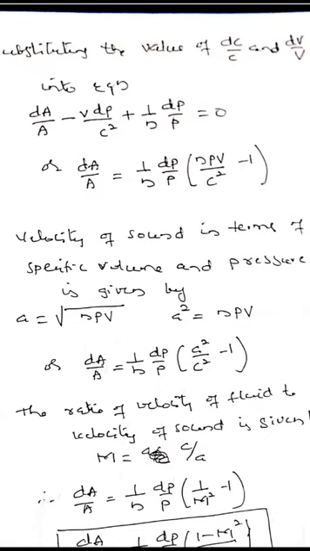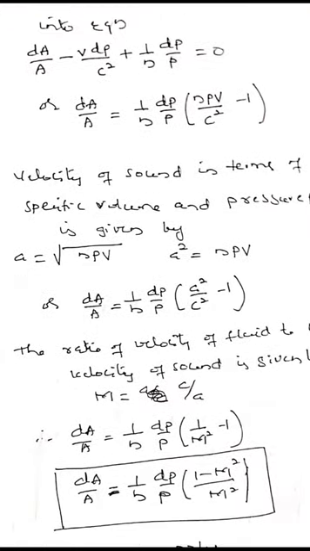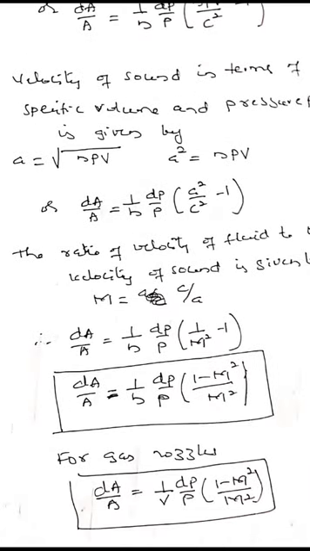The Mach number is given by the velocity of fluid divided by the velocity of sound, C/a. Therefore, we get dA/A = (1/n)(dP/P)(1/M² − 1), or dA/A = (1/n)(dP/P)((1 − M²)/M²).